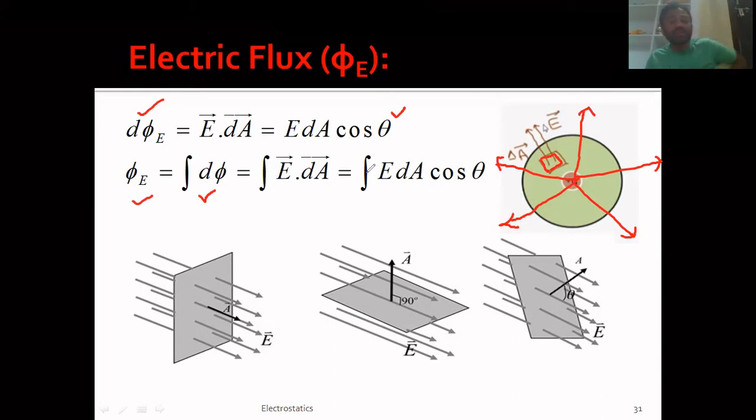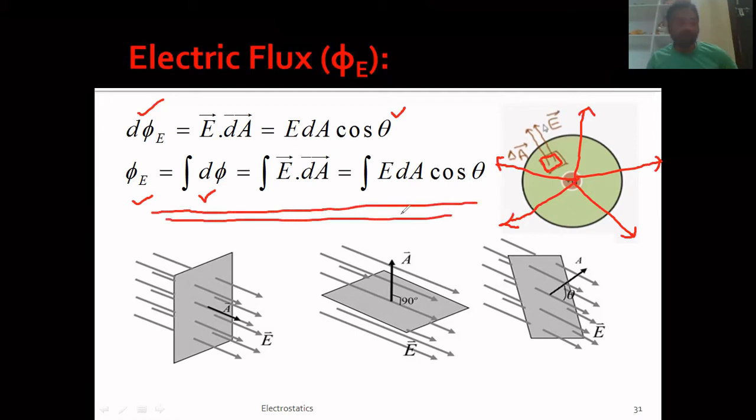If you expand this, integral E dA cos theta gives you the total electric flux that is passing through the entire surface. I hope it is clear. These are the equations that we generally use in our next topic, so please remember these equations.